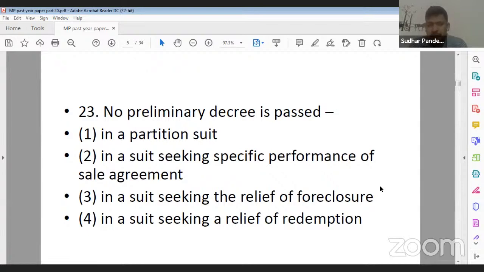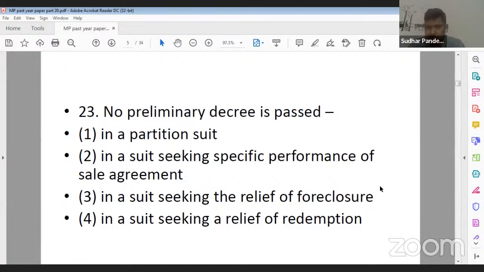Option 4, in a suit seeking relief of redemption. So no preliminary decree is passed: option 1, in a partition suit; option 2, in a suit seeking specific performance of sale agreement; option 3, in a suit seeking relief of foreclosure; and option 4, in a suit seeking relief of redemption. What should be the correct answer?